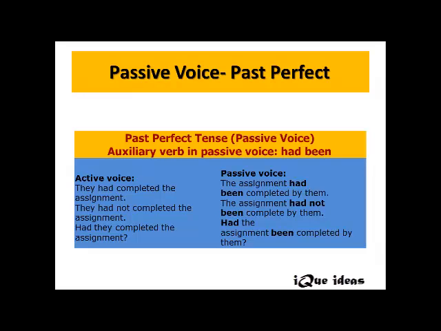Just a word of caution. It's very easy to identify whether the sentence is in AV or PV only if you remember what helping verbs are used in passive voice. When you're dealing with perfect tenses, in present perfect we use has been or have been plus 3V, and in past perfect we use had been plus 3V, right?